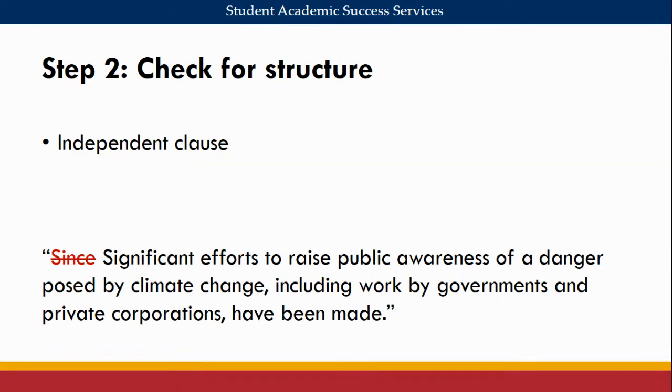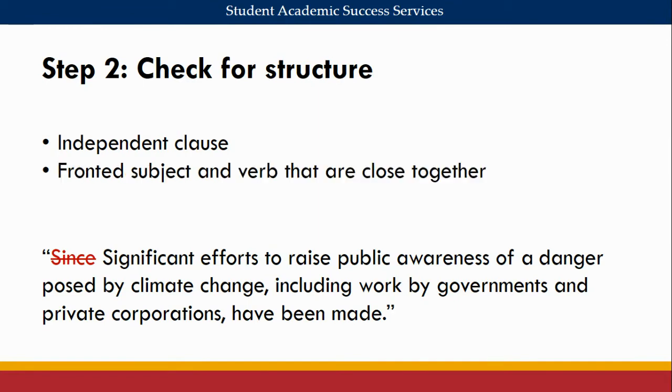For example, a big one in English is the preference to have the subject and verb at the beginning of the sentence and as close together as possible. It might be grammatically possible to structure a sentence otherwise, but your writing might become more difficult for readers to interpret. It's these kinds of errors that often provoke feedback like awkward or unclear.